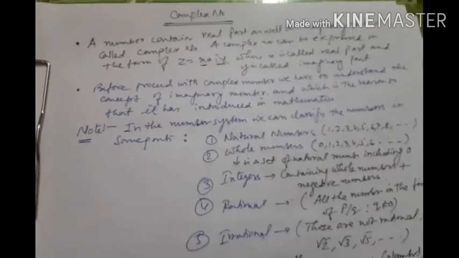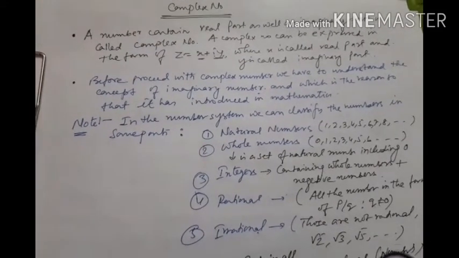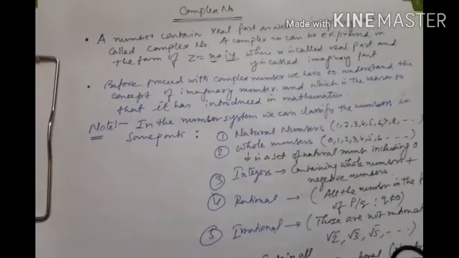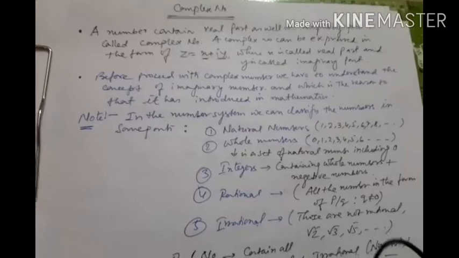But now one case arises: which number is not real? Which number is not real? Then what can we say about that? There are lots of doubts.